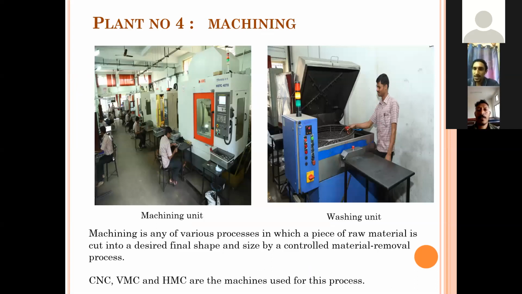Plant for machining. In companies, CNC, VMC, and HMC machines are used for machining the products. What is meant by CNC, VMC, and HMC first? CNC is computer numerical control. VMC is vertical machining center, and HMC is horizontal machining center.